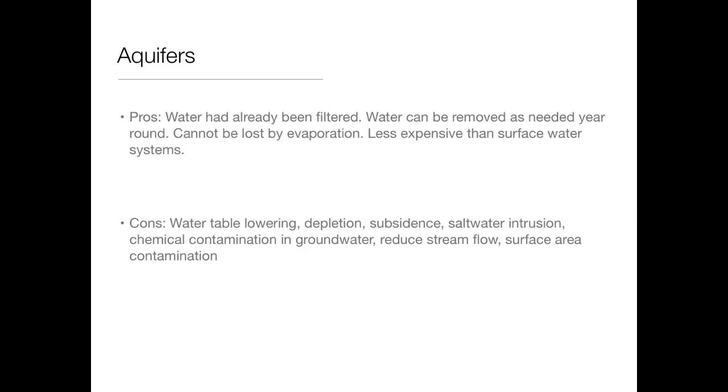Aquifers. Pros: water has already been filtered. Water can be removed as needed year-round. Water cannot be lost by evaporation. This system is less expensive than surface water systems. Aquifer cons: water table lowering, depletion, subsidence, water intrusion, chemical contamination in groundwater, reduced stream flow, and surface area contamination can get into the groundwater.